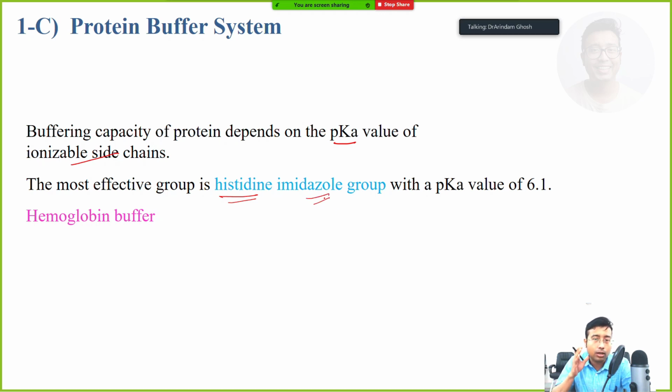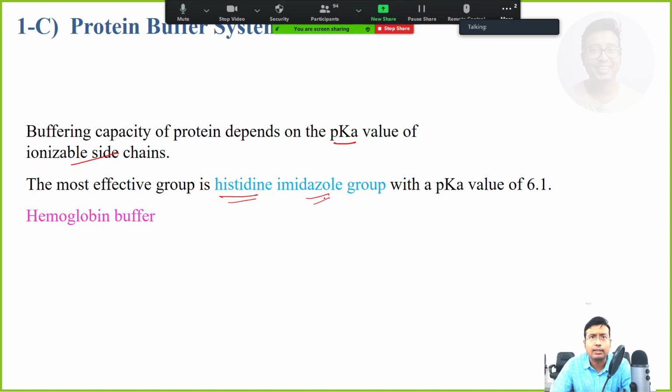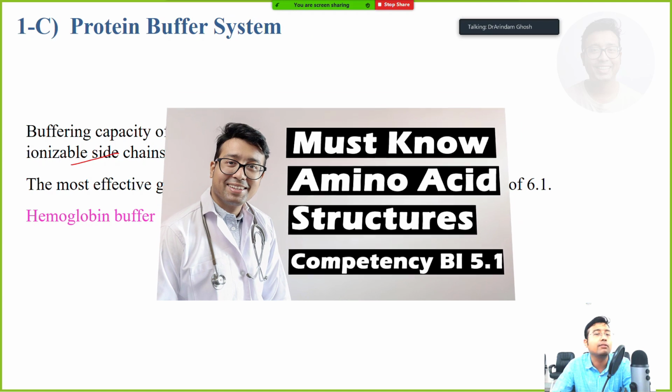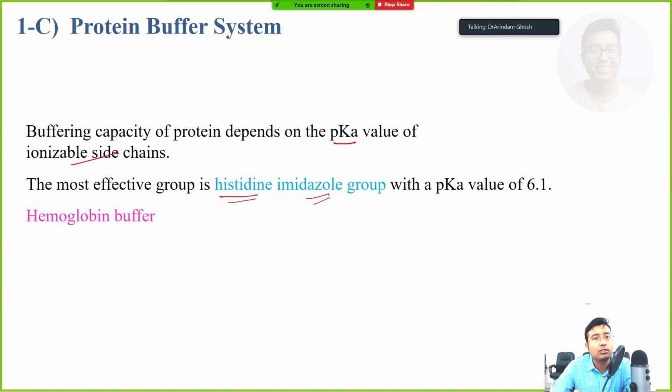I told you you need to prepare amino acids and their side chains. Very few, yes. I think I uploaded a video, "Must Know Amino Acid Structures." That video is very important. In that video I have discussed what structures you need to remember, or at least what functional groups you need to remember. So this histidine, the imidazole group, actually has a pK value of 6.1,